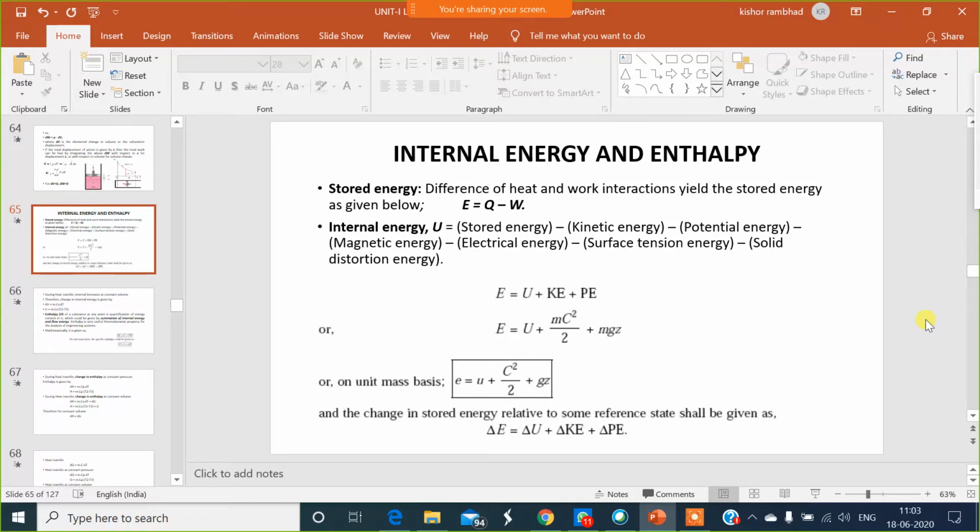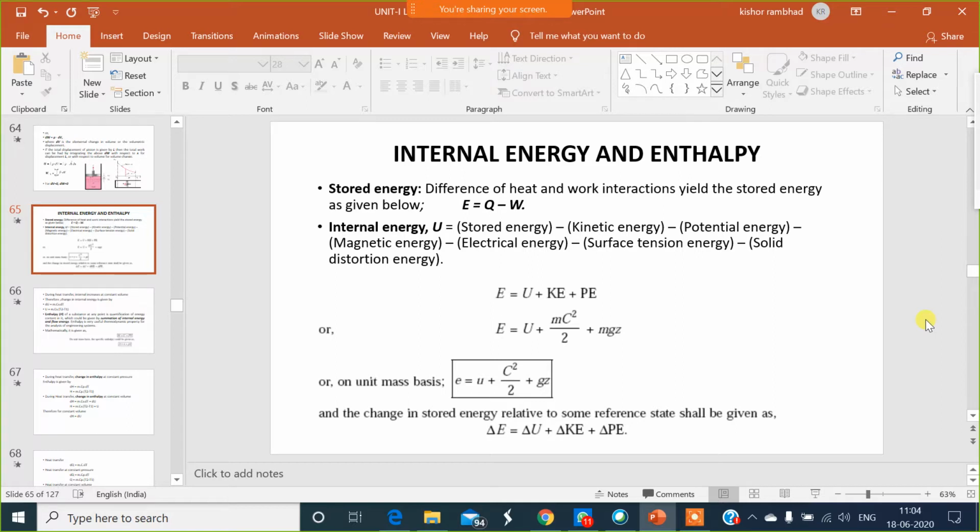Now how does stored energy get induced in the body? External energy, we merely consider as the potential energy and the kinetic energy. Potential energy is the energy possessed by the body by the virtue of its position. Kinetic energy is the energy possessed by the body by the virtue of its motion.